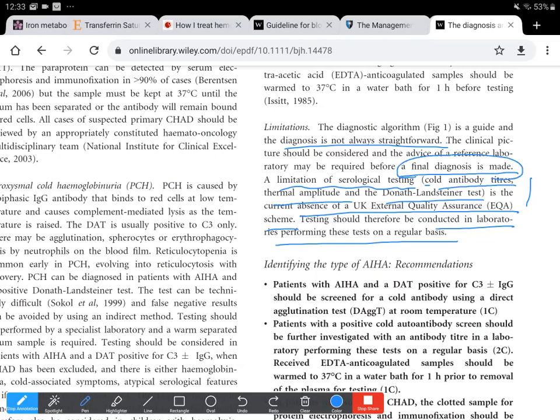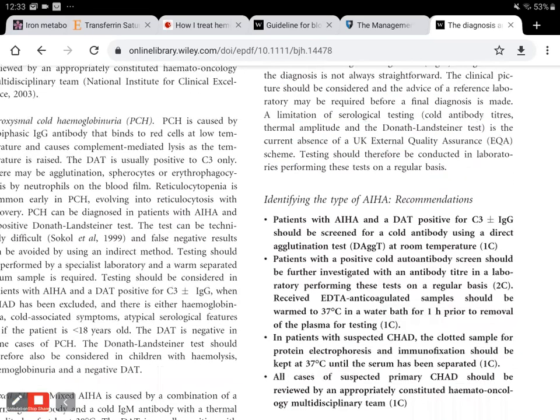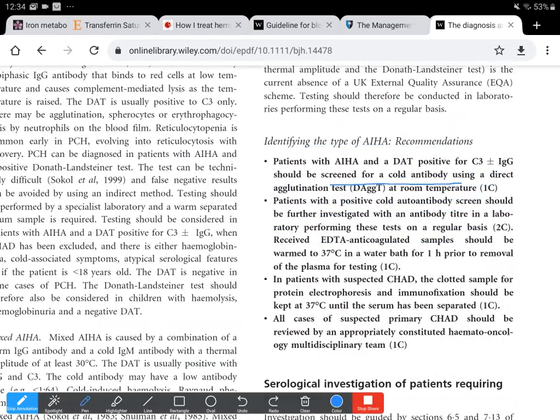So in patients with autoimmune hemolytic anemia and a DAT positive for C3, we screen for cold antibody using a direct agglutination test at room temperature. Patients with a positive cold autoantibody screen should be further investigated with an antibody titer. So basically, we first need to do the DAT and test positivity for C3 only or IgG. And if it is positive, it should be screened for the cold antibody using the direct agglutination test at room temperature. This is done for 30 to 60 minutes.